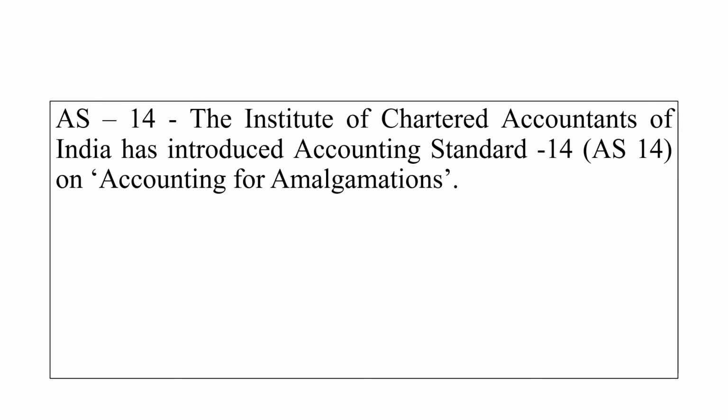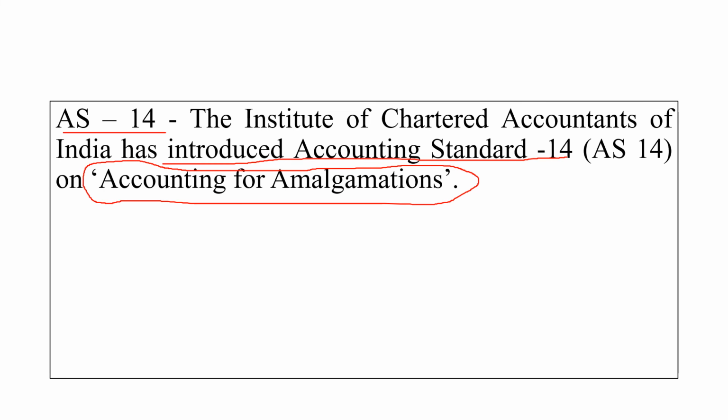Thus, amalgamation includes absorption. With regard to amalgamation, the Institute of Chartered Accountants of India has introduced Accounting Standard 14, that is AS 14, which is accounting for amalgamation. And you get this question in match the following, where they give you the accounting standards and ask you the name of that accounting standard. So please remember this: Accounting Standard 14 is with regard to the accounting for amalgamation.